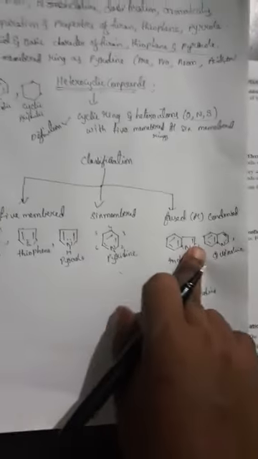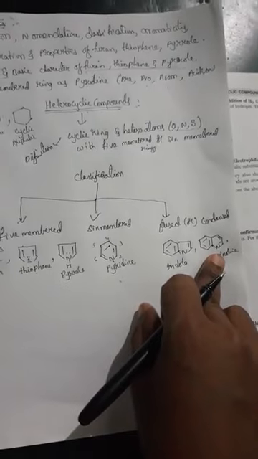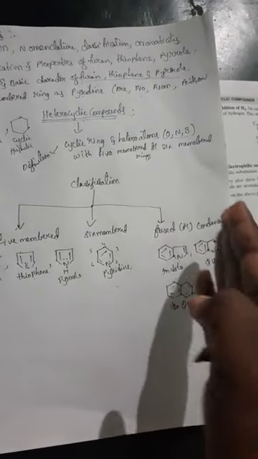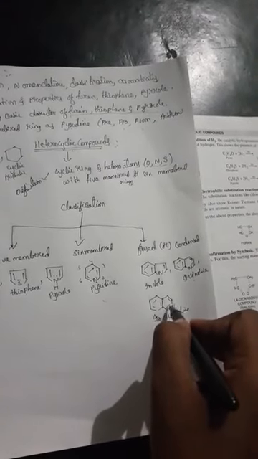Coming to fused or condensed. Fused or condensed is nothing but what here? It consists of 2 or more rings. That one we call as fused and also condensed. Coming to here, one benzene ring and one heteroatom with a 5-member ring, we call it as indole. Okay, and 2 6-member rings gives quinoline, and this is isoquinoline. Why did I say iso here? Here N is as in quinoline, but the position is changed. See here, because of the change in position, we call it as iso.